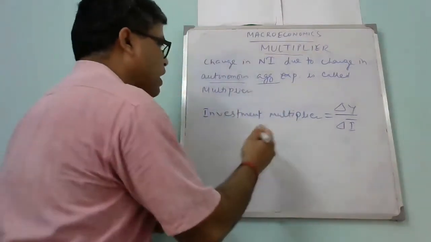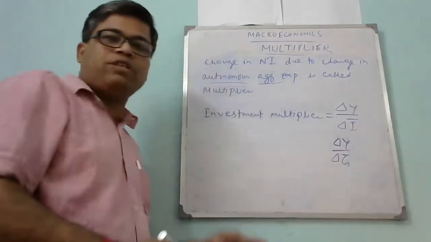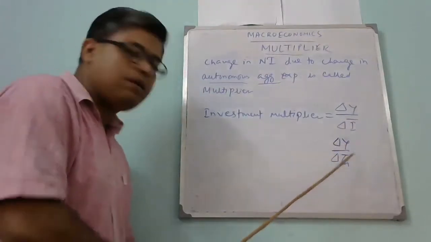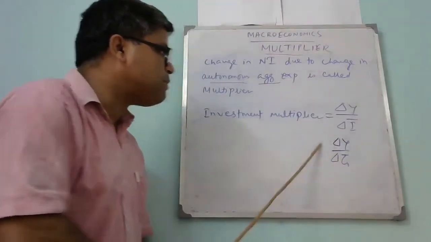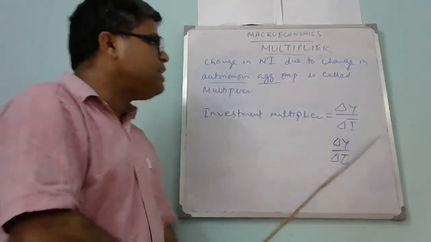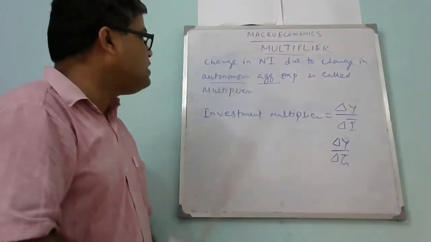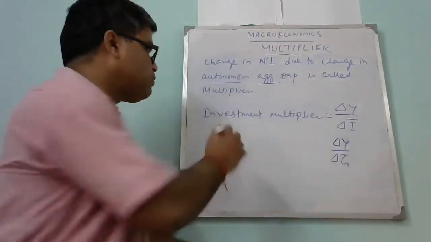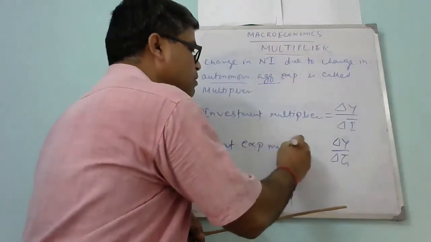Similarly, if I write G bar, where G stands for government expenditure, then this becomes the government expenditure multiplier. What will be its definition? The change in national income due to the change in autonomous government expenditure is called the government expenditure multiplier.